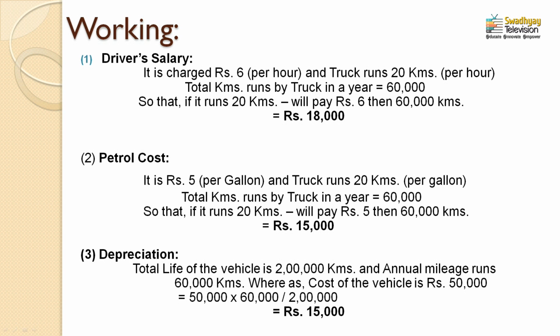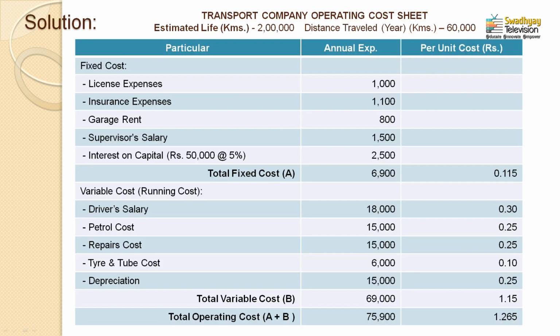Now, we put a very simple equation: if a vehicle runs 2 lakh kilometers, the cost of the vehicle is rupees 50,000. Then if it runs 60,000 kilometers in a year, what would be the cost per annum? By cross multiplication, we easily find the depreciation value, which is 15,000 rupees. This 15,000 rupees depreciation is on an annual basis, written in front of depreciation under the heading of variable expenses in the annual expense column.